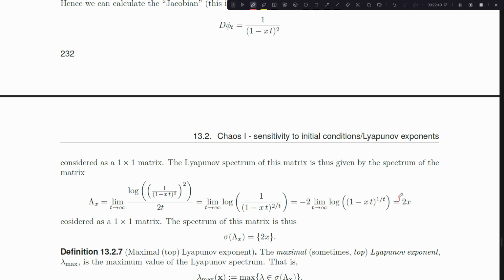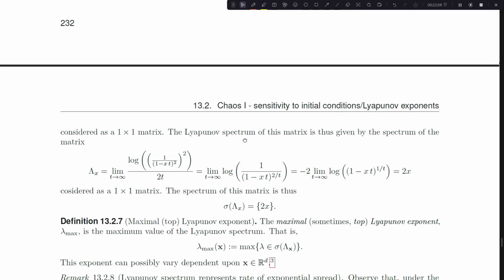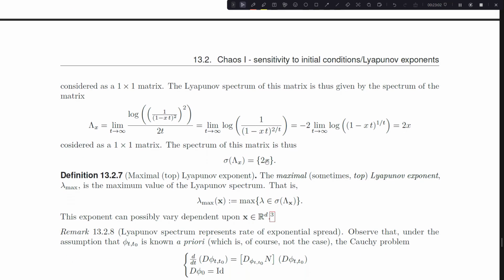Okay, so 2x is our Lyapunov matrix. This is lambda sub x as a matrix, a 1 by 1 matrix, but the spectrum of a 1 by 1 matrix is just the number itself, right? And so that spectrum is 2x. And so I have a Lyapunov spectrum for this dynamics, and I've calculated it as 2x.